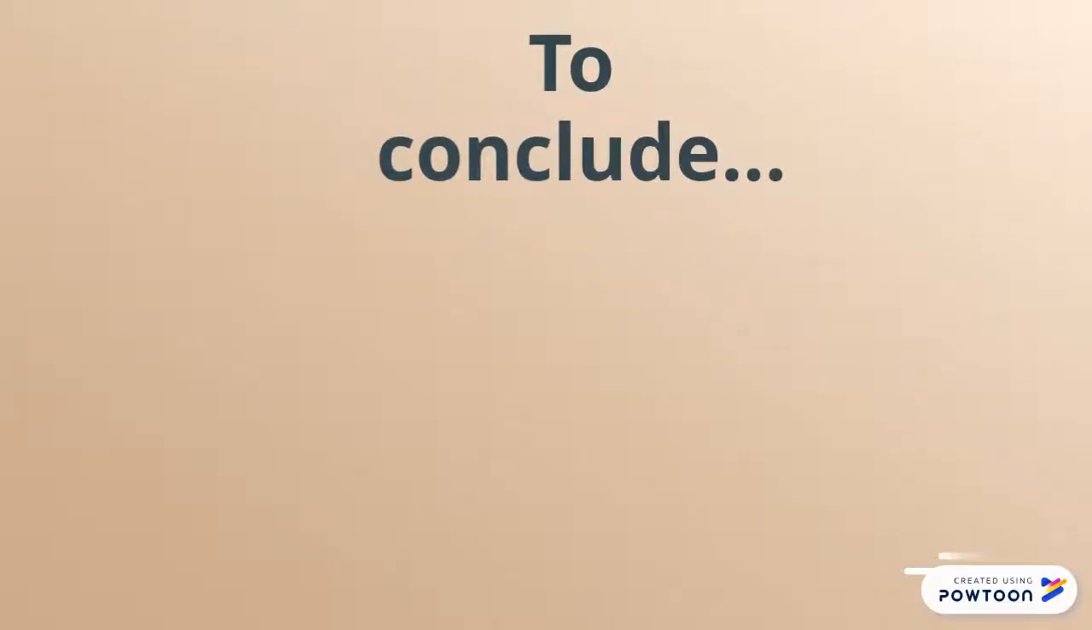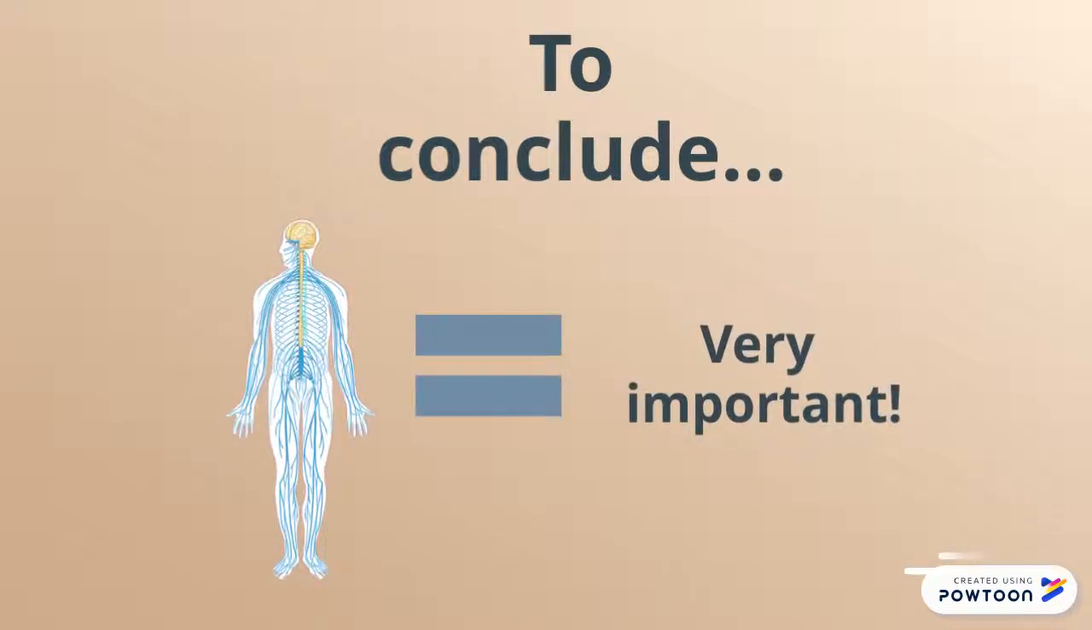To conclude, the nervous system is an essential part of the human body, and without it, we would not be the smart humans we are today.